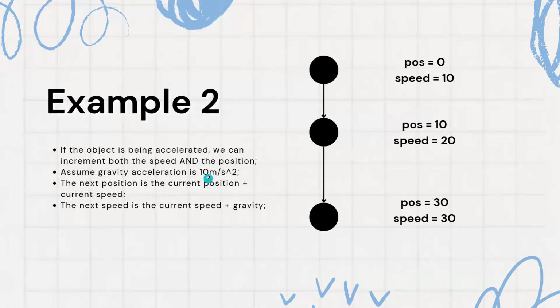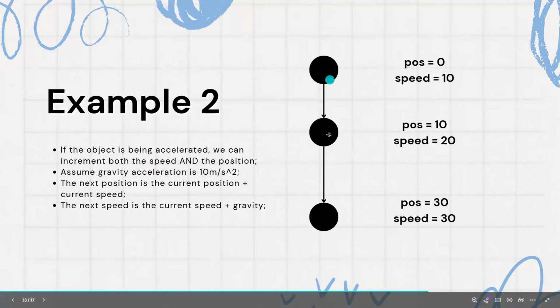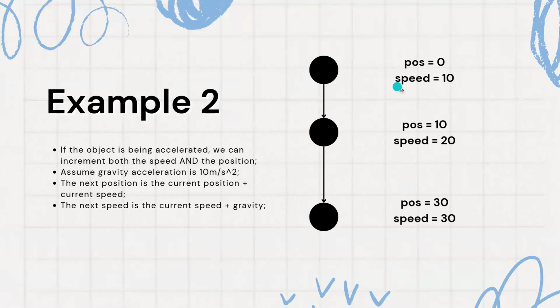So let's say the gravity is 10. As the simulation is going, we can just keep adding that value onto the speed value. And then, instead of just incrementing the position by a given amount, we increment the position by the speed value. For example, we start at position 0 and the speed is 10. As we go to the next frame, we take this speed value and add it into the position. So we are now at 10.